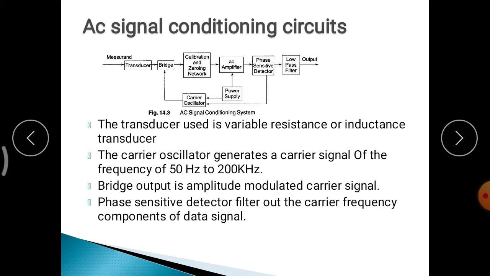Next we'll see the AC signal conditioning. It also consists of a transducer, then the AC bridges, a calibration and zeroing network for unbalanced conditions, an amplifier, a phase sensitive detector, a low pass filter, and a carrier oscillator. For AC we need the oscillator circuit, and for the AC amplifier and oscillator, power supply circuits are necessary. A carrier oscillator generates a carrier signal of frequency 50 Hz to 200 kilohertz. Here we use variable resistance or inductive transducers. Carrier means it takes our output with some frequency and carries it from the input side to the output side.